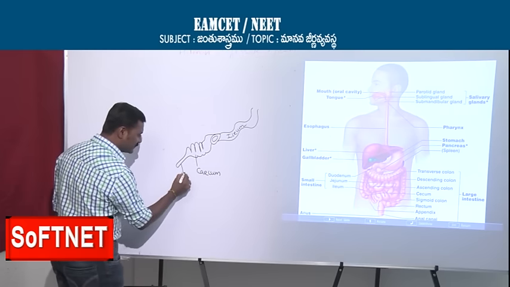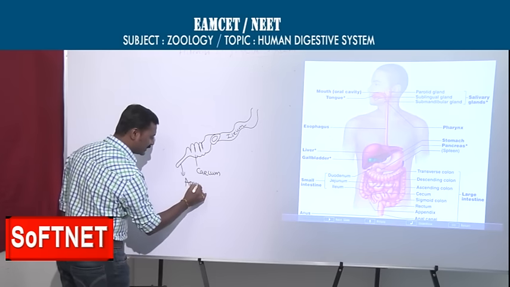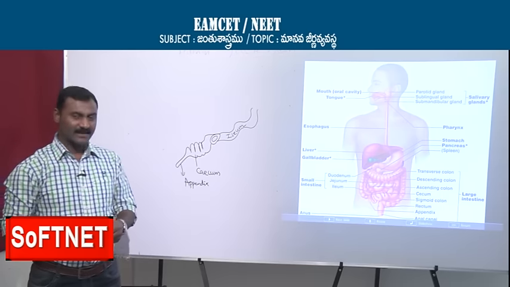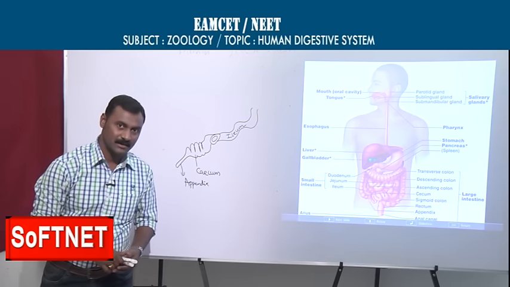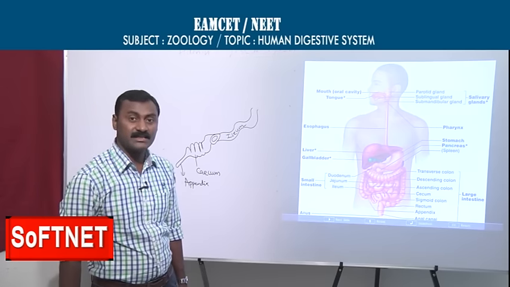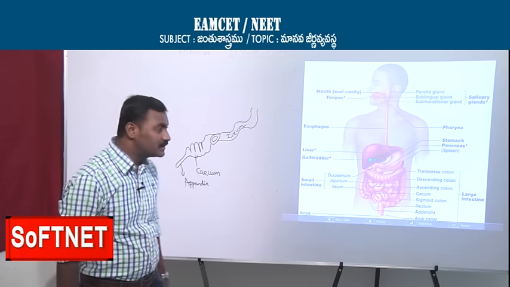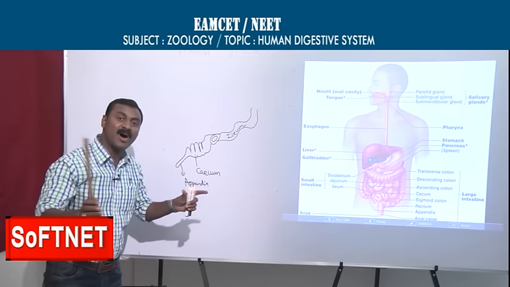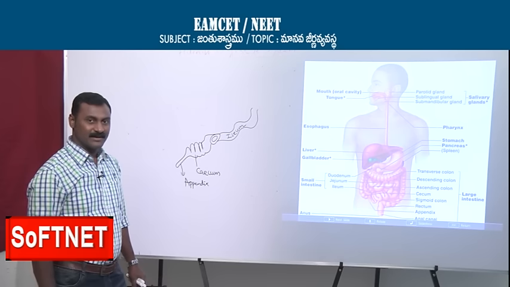The cecum ends with a finger-like projection called the appendix. You know very well about this appendix. It is a vestigial organ, not useful for us. But in herbivorous animals, which eat grass and plant materials only, the cecum and appendix are very large in size. Why?